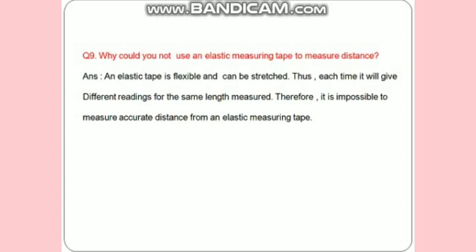Question number 9. Why could you not use an elastic measuring tape to measure distance? We cannot use an elastic measuring tape to measure distance as it does not have a fixed length. Elastic tape can be stretched and does not show the correct reading. So the answer: an elastic tape is flexible and can be stretched. Thus each time it will give a different reading for the same length measured. Therefore it is impossible to measure accurate distance with an elastic measuring tape.